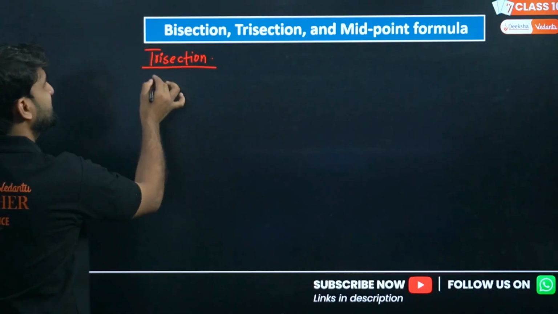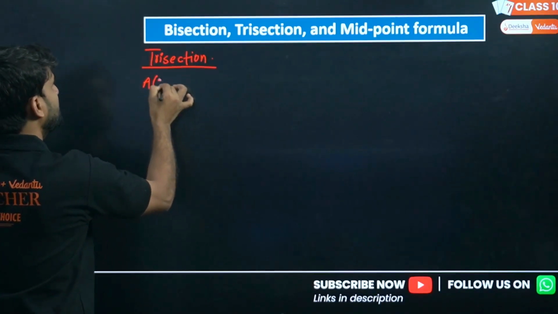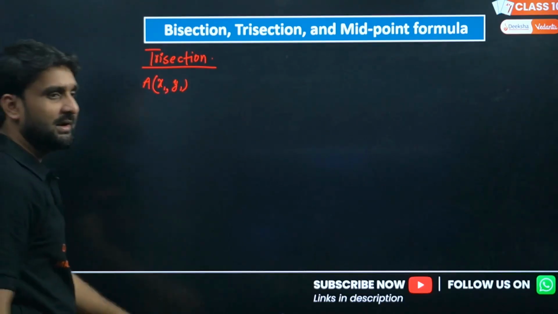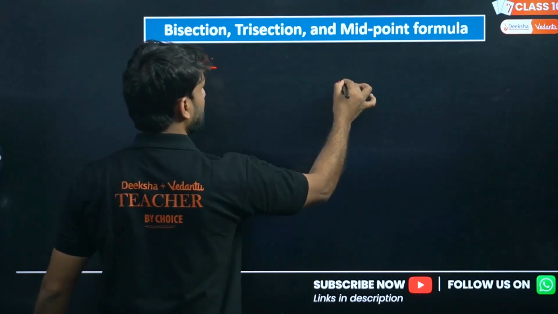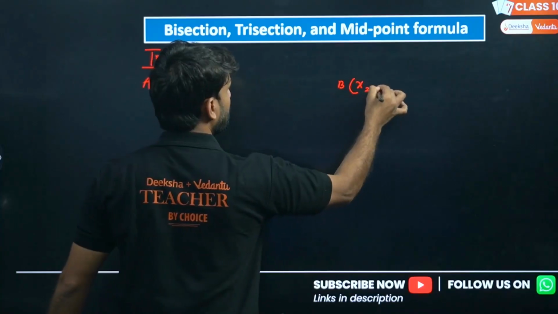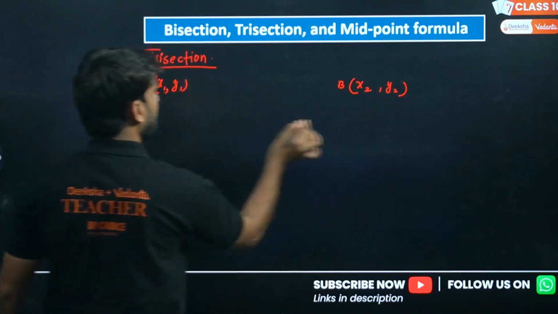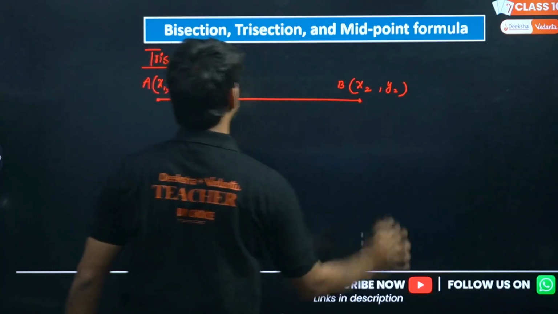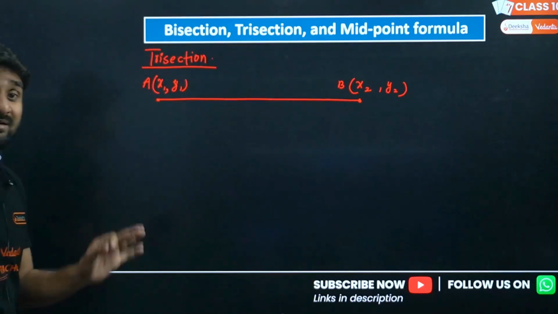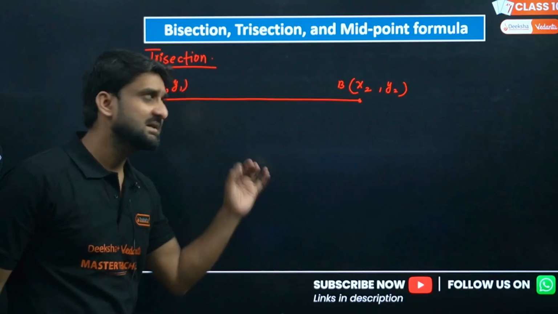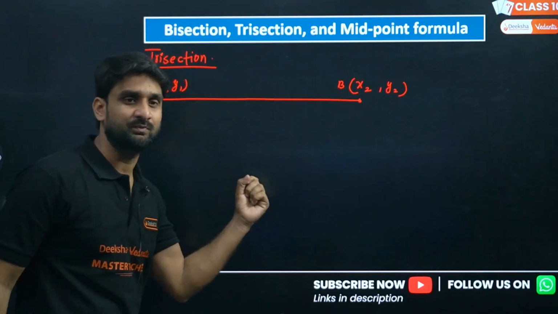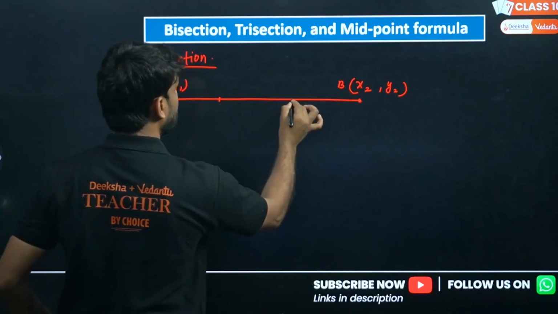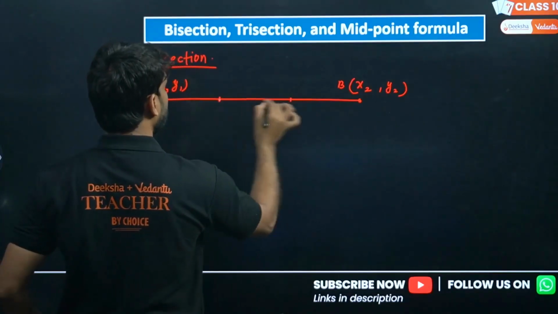Let's see the situation. Let point A be x1 comma y1, and the B coordinate be x2 comma y2. The line segment joining A and B is here, and this line segment is trisected, meaning three equal parts. So one point will be here and one will be here.